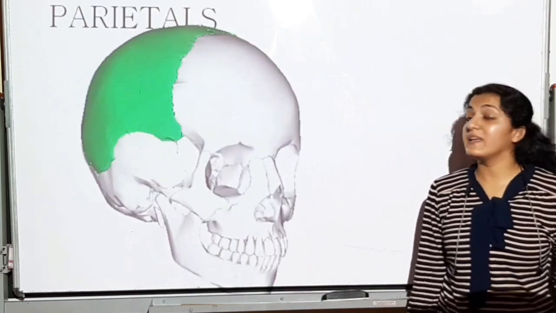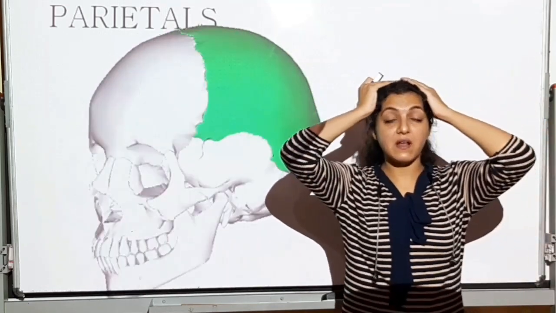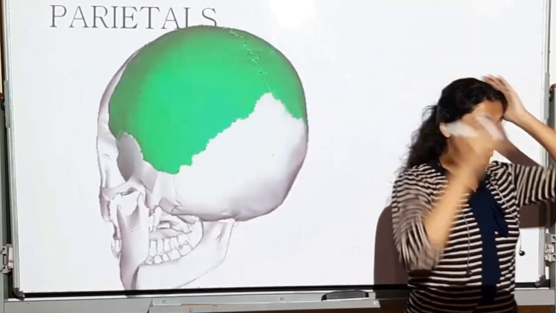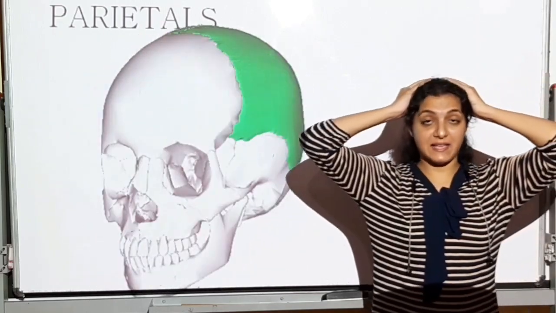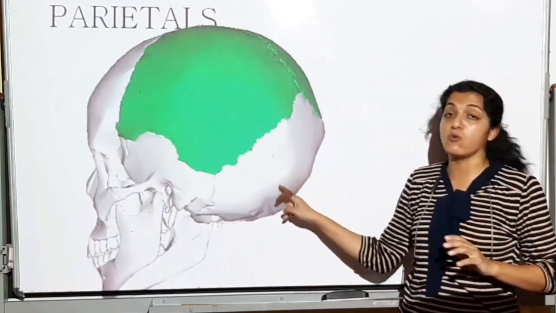Next will be the parietal. That is the bone on the superior and the lateral aspect, meaning this portion where I'm keeping my hands like this. I'm keeping two hands now because these will be two bones.